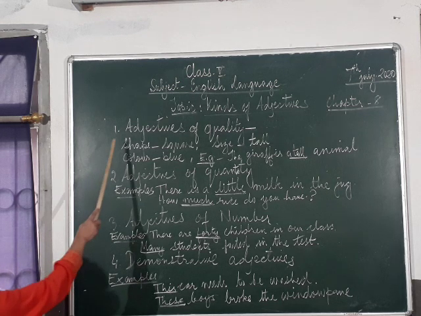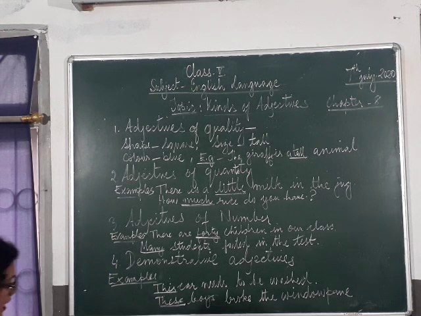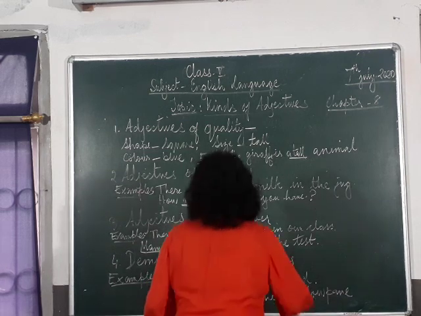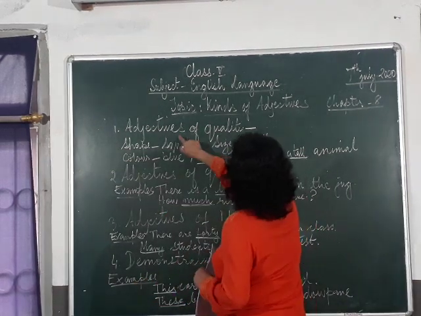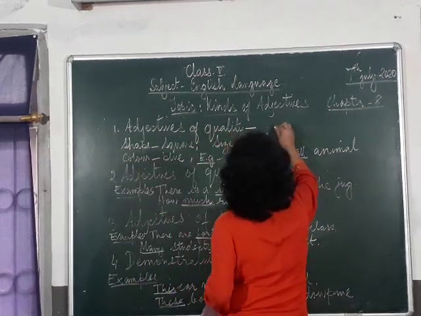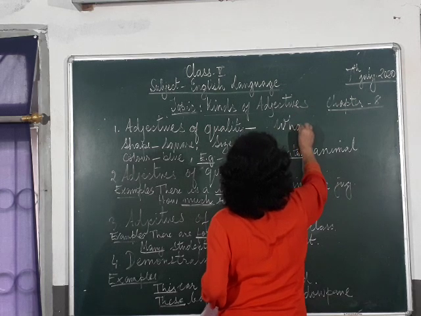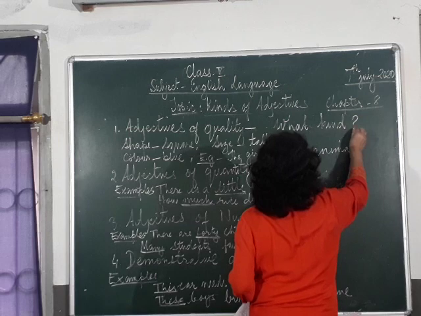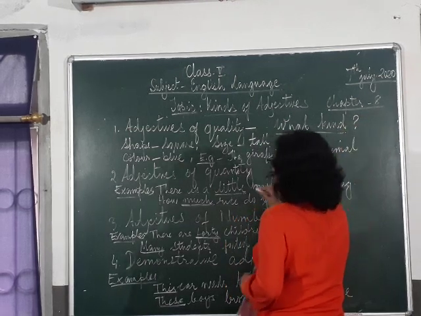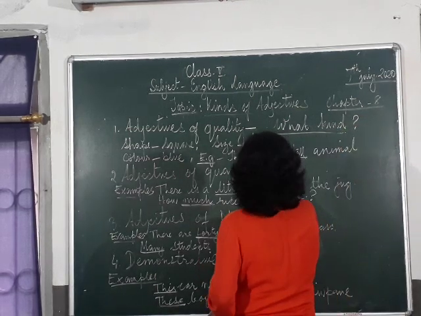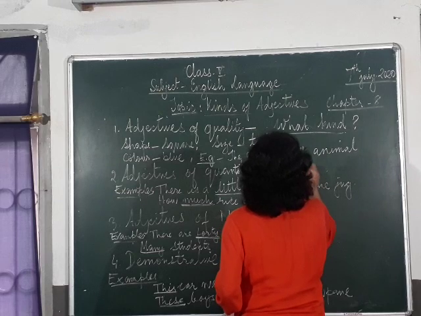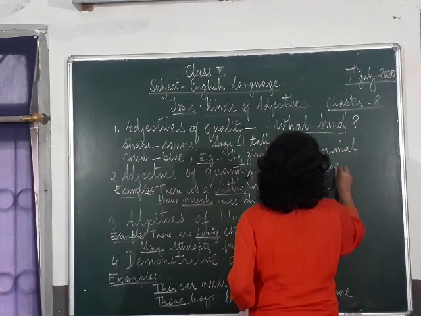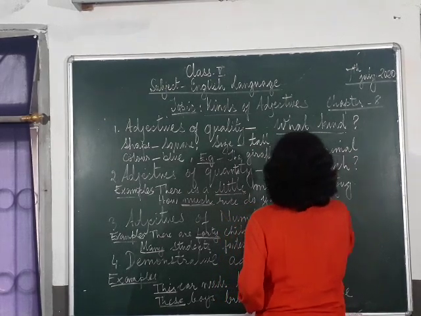So these are the 4 kinds of adjectives, children. I'll just write here so that you'll understand. Adjectives of quality ask the question, what kind? Adjectives of quantity ask the question, how much?